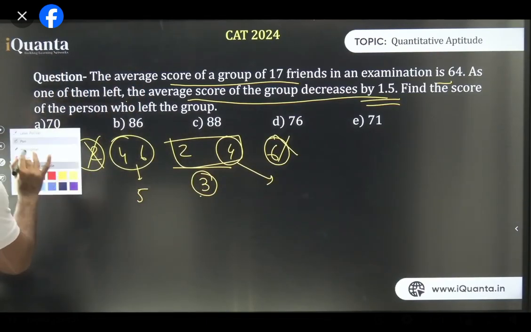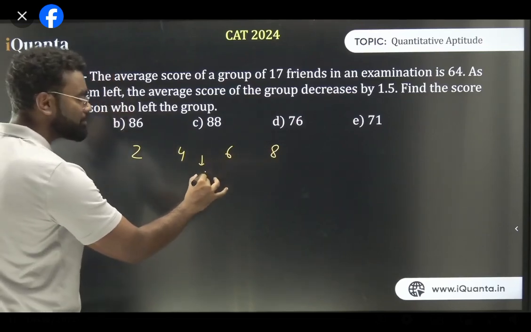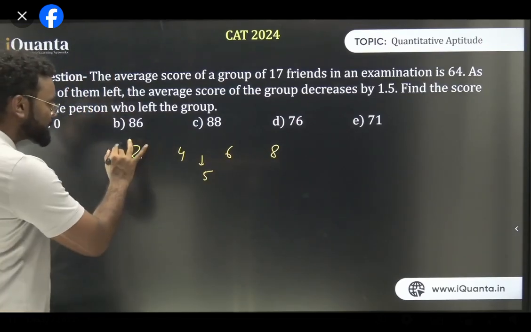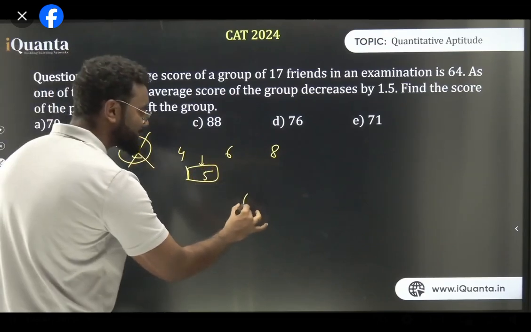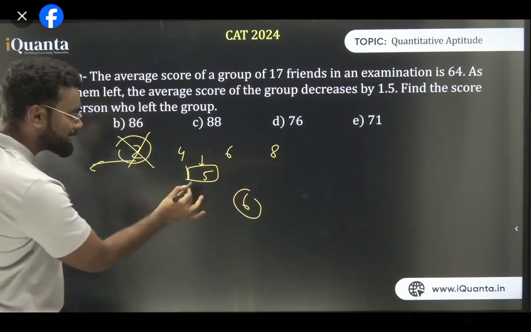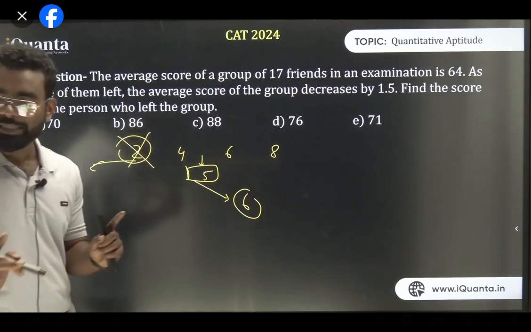I'm making you clear again यहाँ पे. सोचो यहाँ पे 2, 4, 6 और 8 है. What is the average? The average is 5, right? Now if a smaller thing, let's say 2 left, this is the average. If 2 left from the group, then the average will become 6. So if the smaller quantity is leaving, the average is increasing. Yes or no? Am I clear? एकदम clear. बहुत ही simple चीज़ है, but you have to understand this.